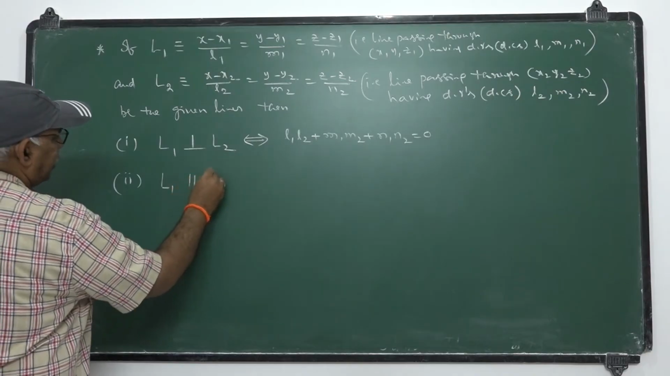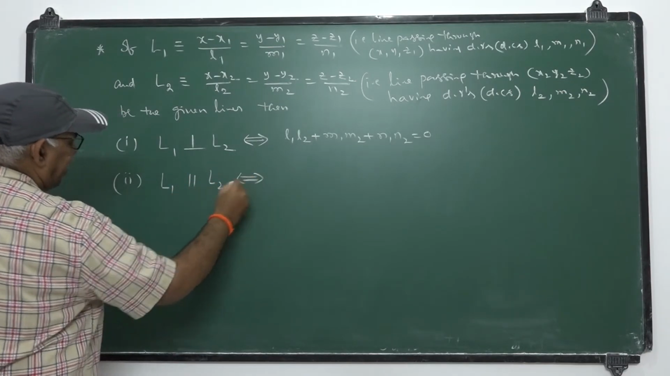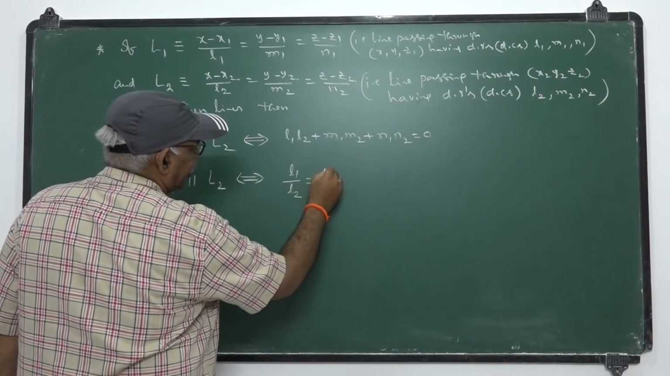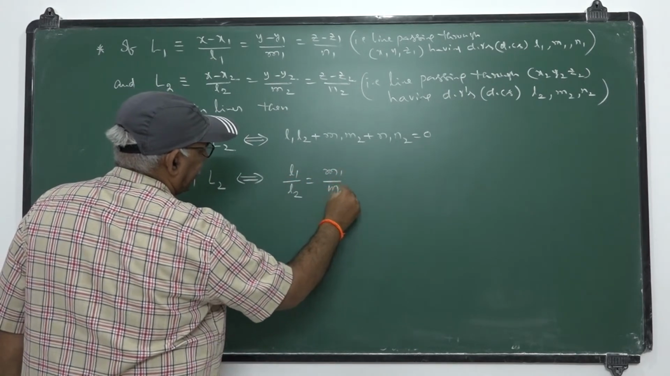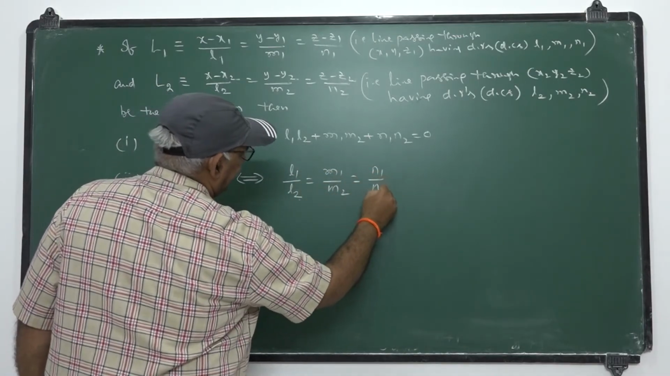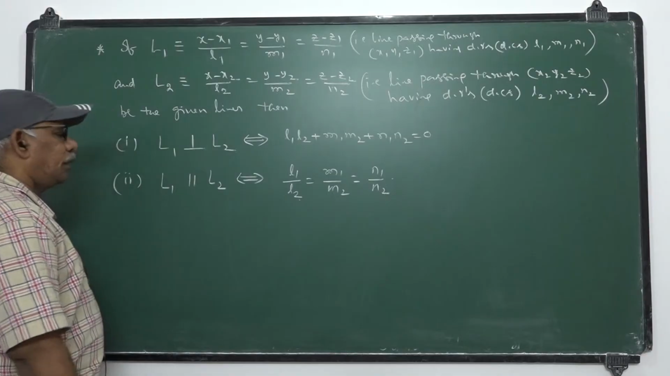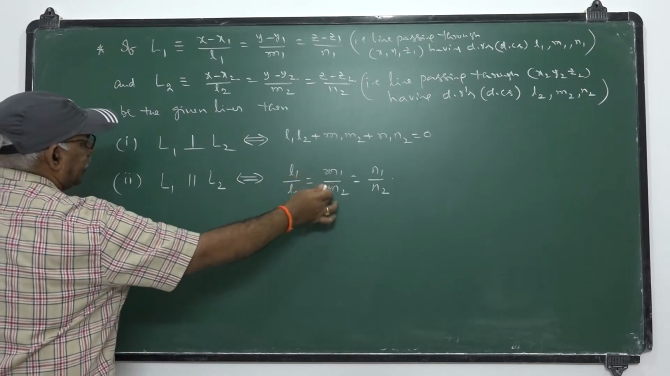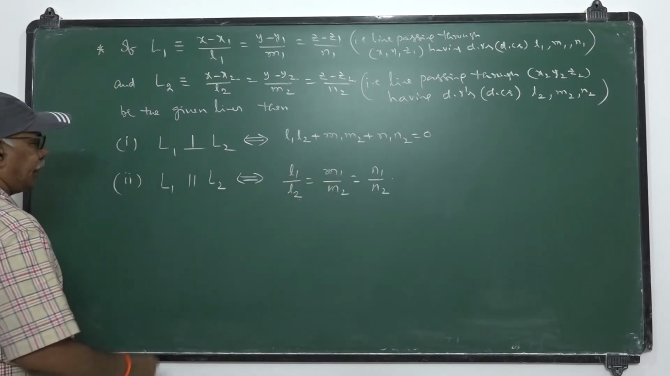L1 is parallel to L2, implies and implied. Either direction cosines or direction ratios are proportional. So l1 by l2 equal to m1 by m2 equal to n1 by n2. Once L1 is parallel to L2, then the direction ratios or cosines of the lines are proportional. Hence l1 by l2 equal to m1 by m2 equal to n1 by n2.